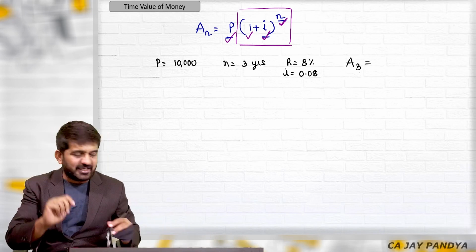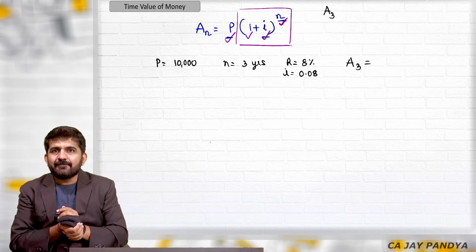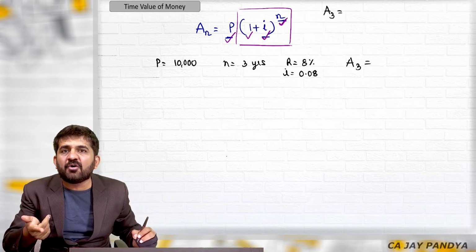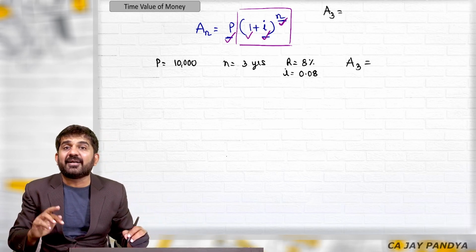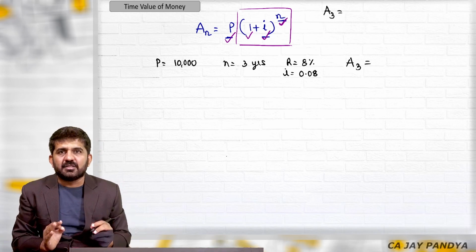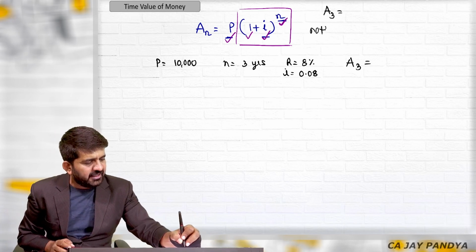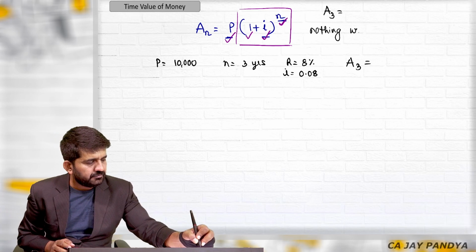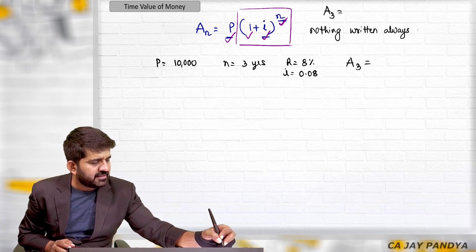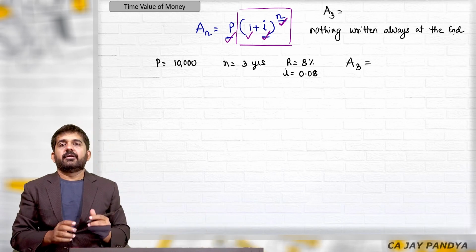Now here also there is one point, try to understand. When I write down A3, it can be the amount at the beginning of the third year, or it can be the amount at the end of the third year. Please understand, in finance, if nothing is written, it is always at the end.